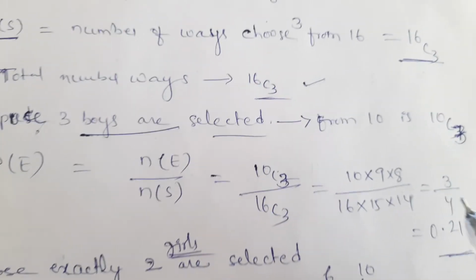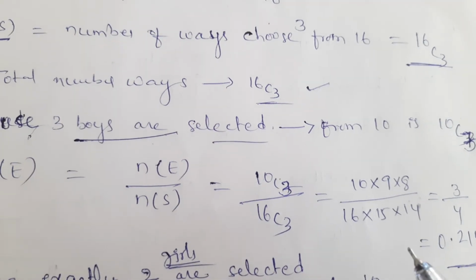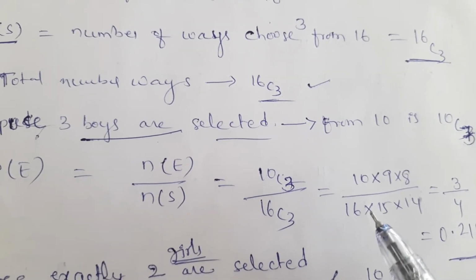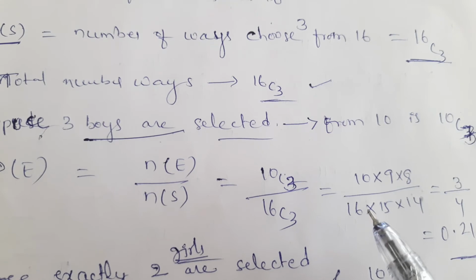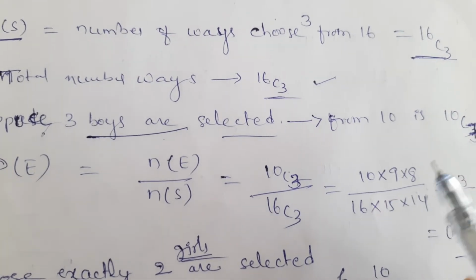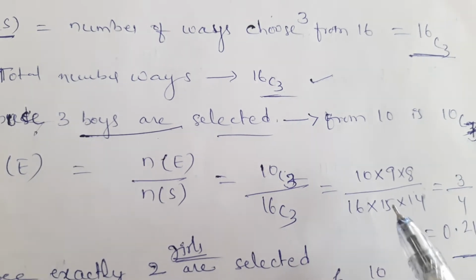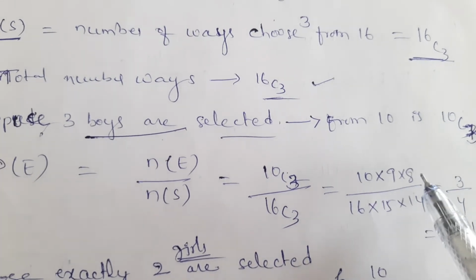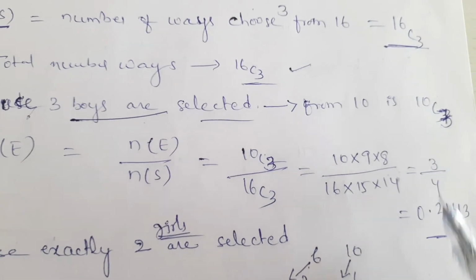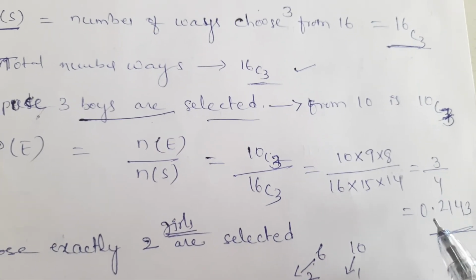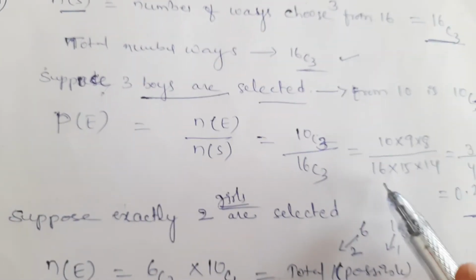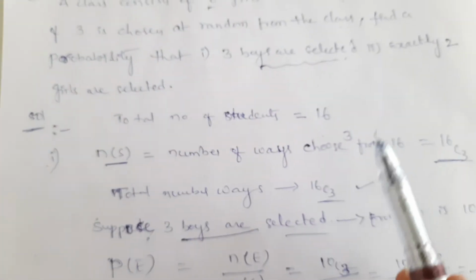Simplify this, we get 10C3 is 10 factorial by 10 minus 3 factorial into 3 factorial. 10 minus 3 is 7, remaining all the 7 terms are cancelled. We get 10 into 9 into 8 by 16 into 15 into 14, that is equal to 3 by 14. Simplification, after that we get 0.2143 answer.